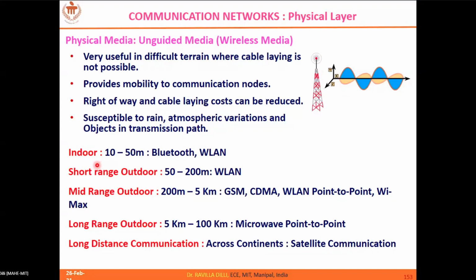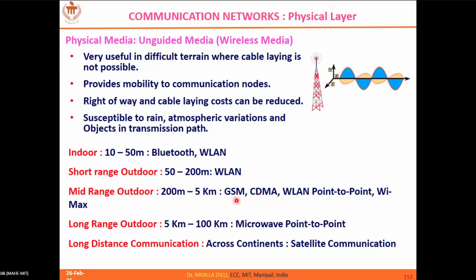So for indoor applications, you can see, for example, Bluetooth and wireless LANs, which cover a range of a few meters, and short range outdoor communication, which is also wireless LAN. Its range of communication is quite higher, and similarly Wi-Fi, WiMAX.